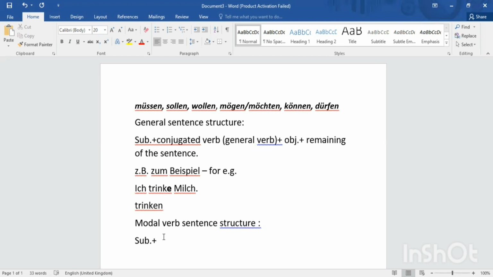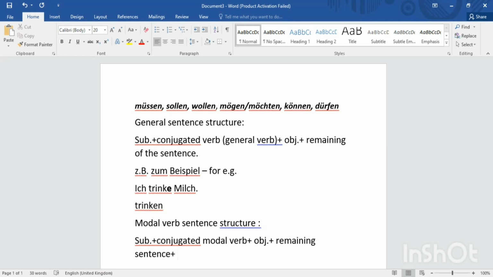Let's see what would happen with the general verbs later on, but first of all, the modal verbs will be conjugated according to persons. So conjugated modal verb here. Then the object will remain the same, or you can say the remaining sentence here. Now the turn is of the general verbs.